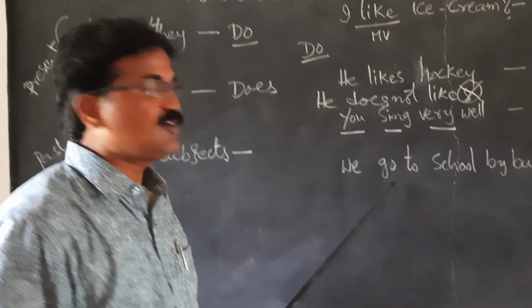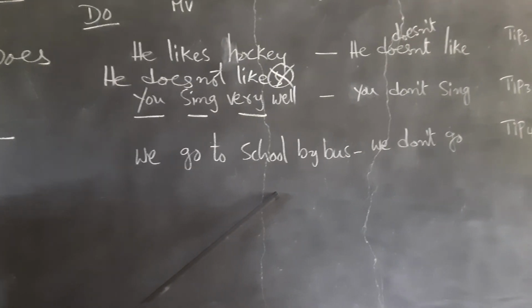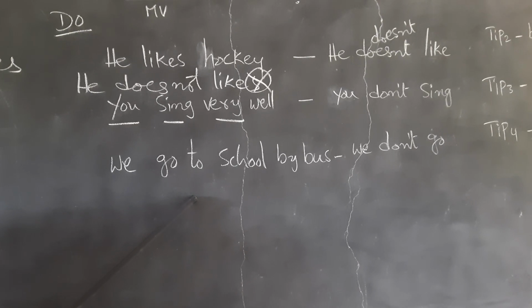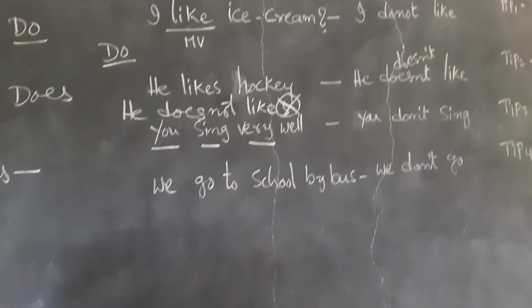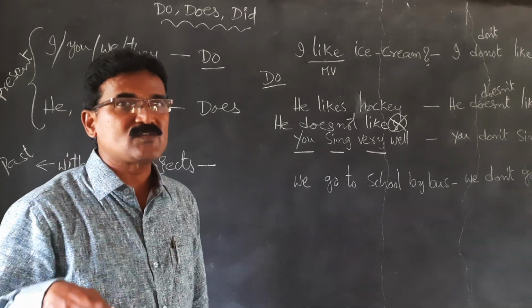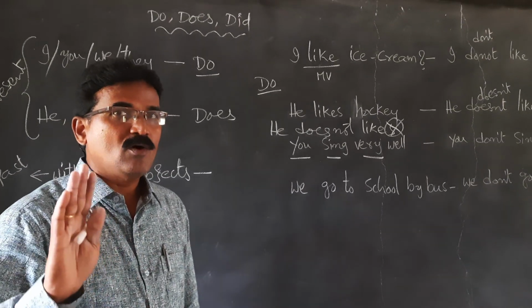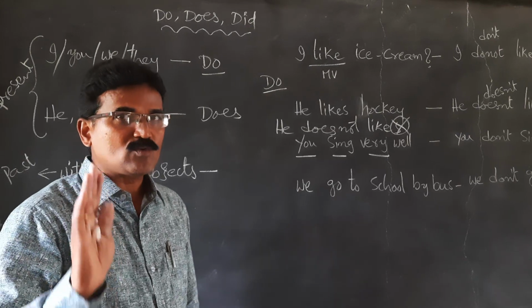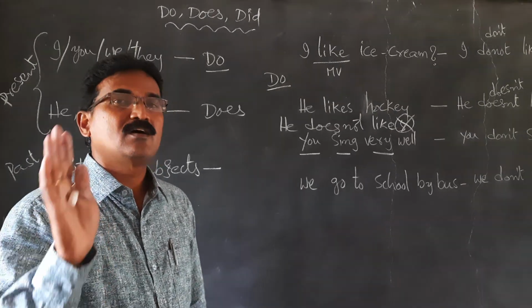So, we go to school by bus. We do not go to school by bus is the negative sentence. How do we ask an interrogative sentence by using we? When we are talking about we, we use do.